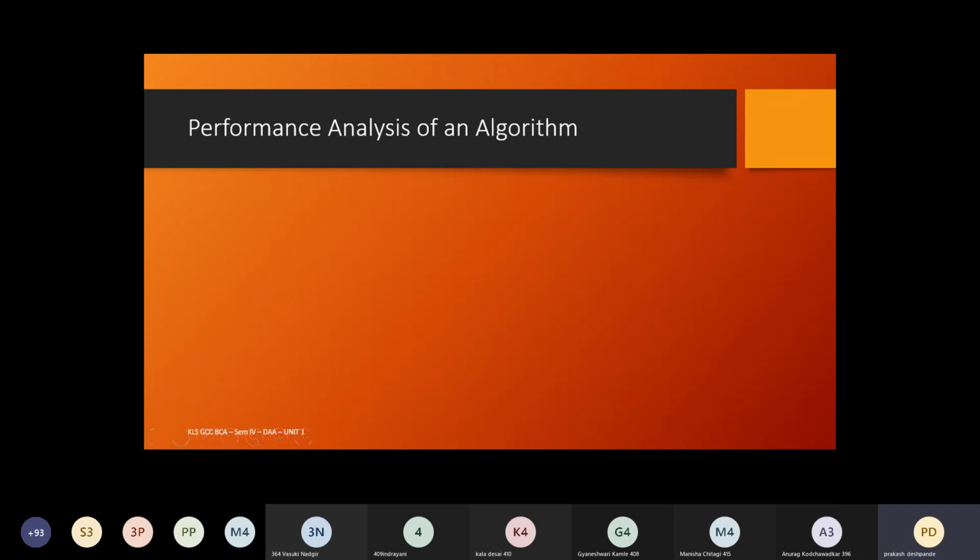Fine. In today's class, we will learn certain theoretical concepts related to the performance analysis of an algorithm. We sometimes call this term the complexity of an algorithm. The performance analysis, we can also call it the complexity of the algorithm. Pay attention and understand the concepts. This is very important from the point of view of examination.